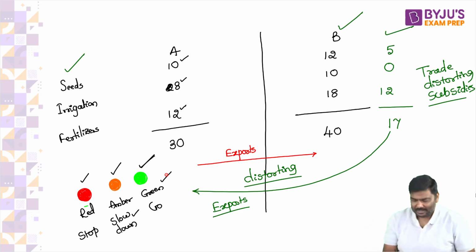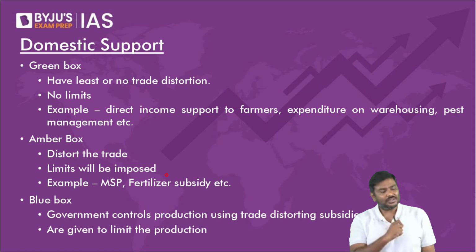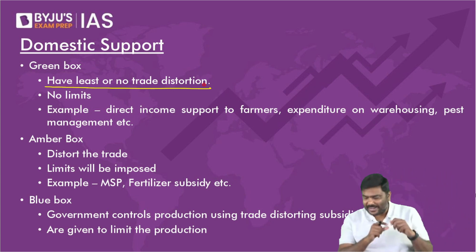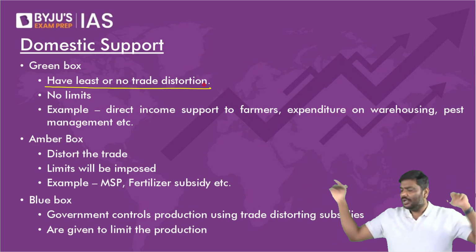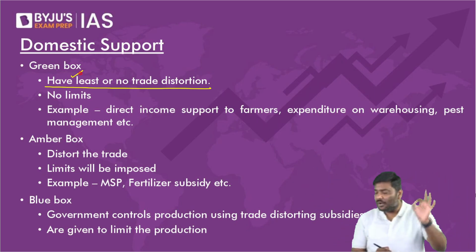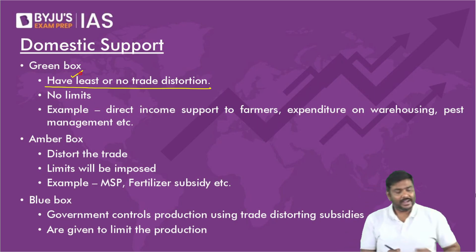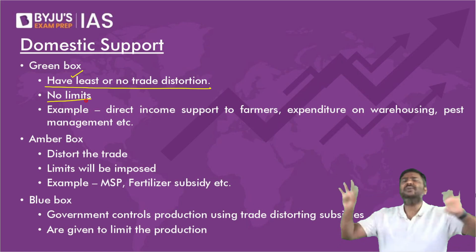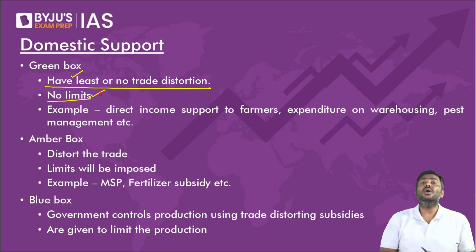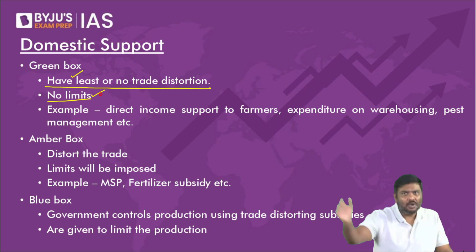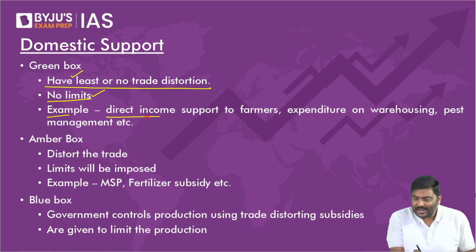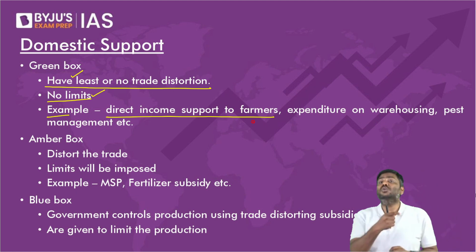Now please tell me, having looked at all this example, do you think trade distorting subsidies will be classified as green box subsidies? What does your mind say? Do you think trade distorting subsidies should be classified as green box? No. Right? Non-trade distorting. Come to the definition now. What are green box subsidies? Green box subsidies create negligible or no distortion at all. That is the precise reason these are called green box subsidies.